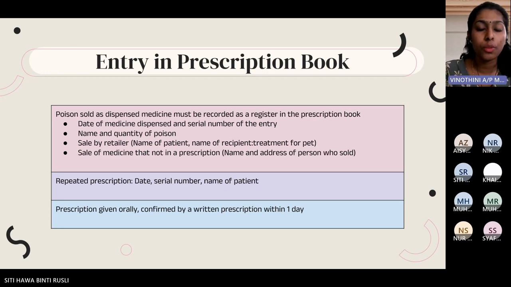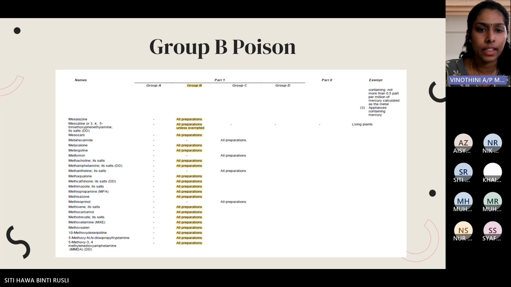Group B poison has to be recorded in the prescription book as a register. The details required are the date the medicine was dispensed, the serial number of the entry, the name and quantity of the poison, and the sale. If the sale by the retailer is done, the name of the patient, and the name of the recipient if it is intended for the treatment of a pet. A sale of medicine not on a prescription needs the name and address of the person who sold it. For a repeated prescription, only the date, serial number, and the name of the patient. And for a prescription given orally, as I mentioned just now, it has to be confirmed within 1 day. Next slide. These are the examples of Group B poison.